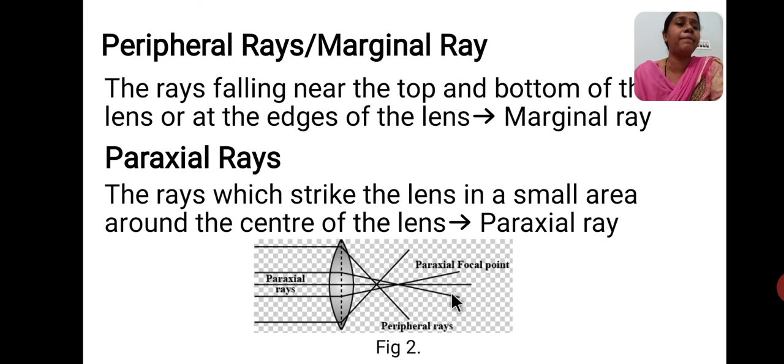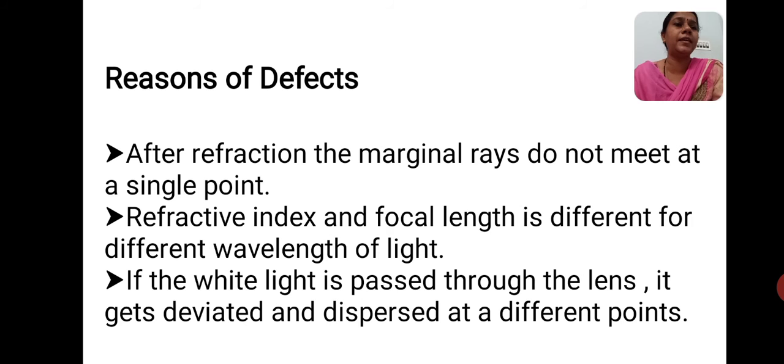Why are these defects happening here? As we know, after refraction, the marginal rays are not meeting at a single point. This is one reason for the defects. Another reason is that the refractive index and the focal length are different for different wavelengths of light. When white light is incident, the ray gets deviated and dispersion takes place, due to which the refractive index and the focal length differ for different wavelengths. This is another reason for the aberration.